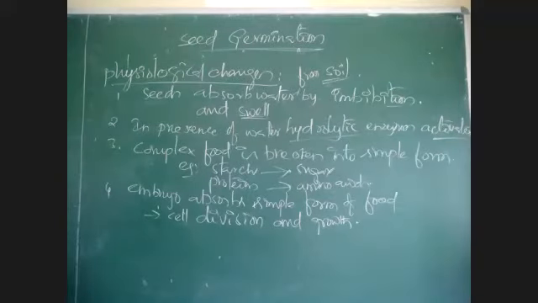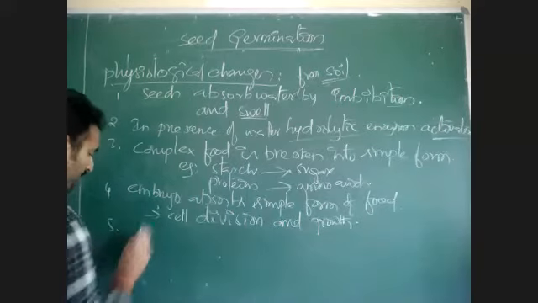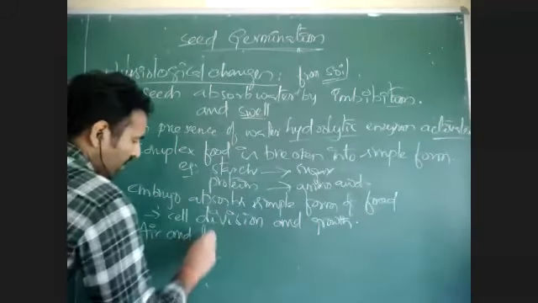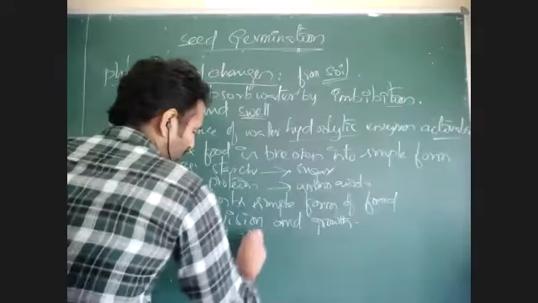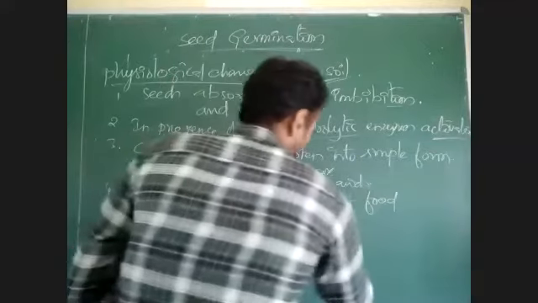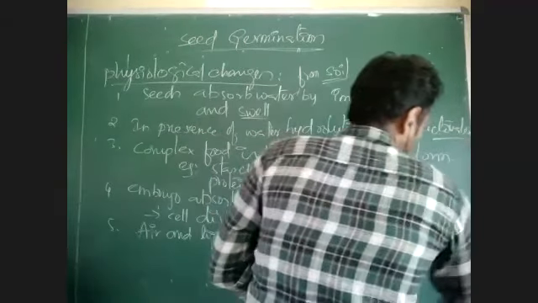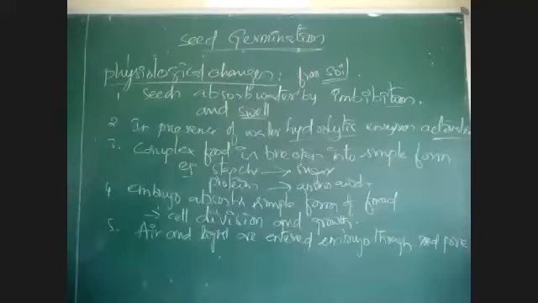At the same time, whenever there is growth of embryo, there is absorption of air and light. Air and light enter the embryo through the seed pore. Through the seed pore, there is entry of air. Air means what? Here oxygen only, majorly oxygen. Oxygen and light will enter the seed.